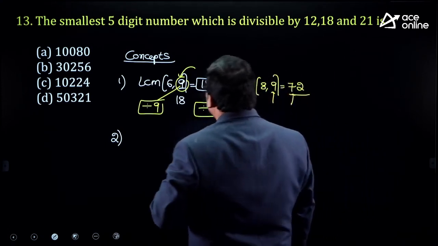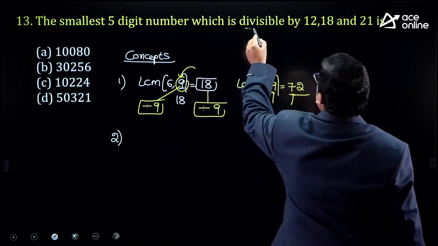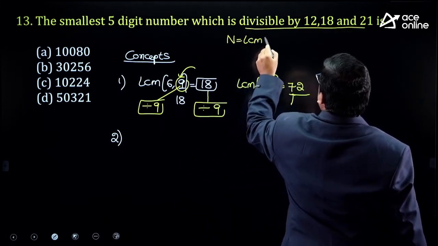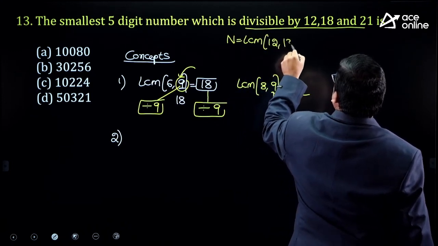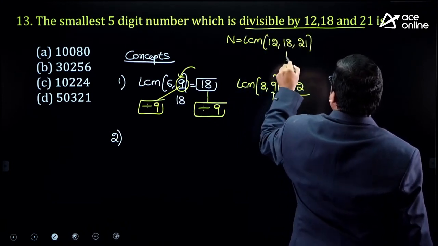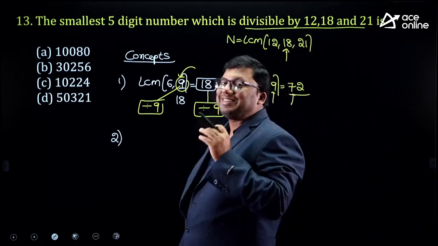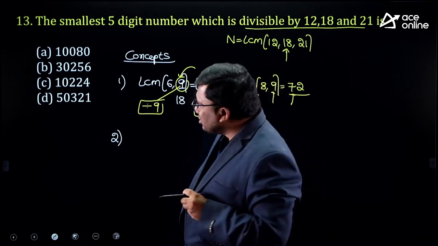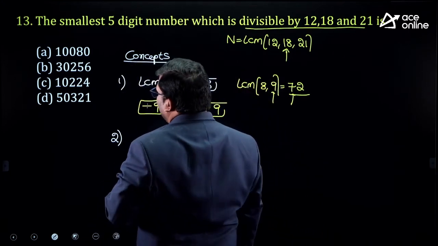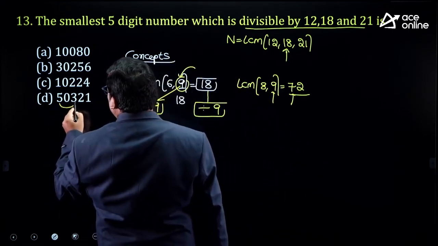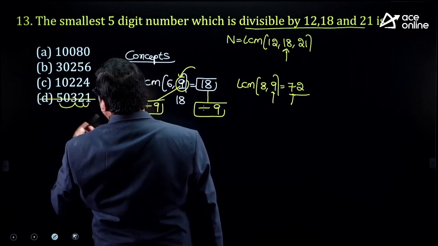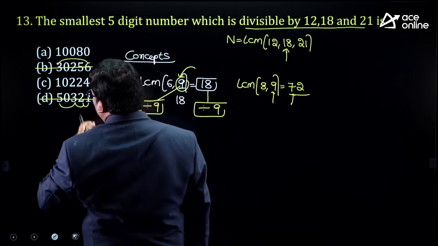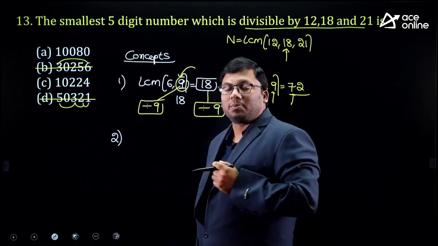Please read the question. What is the number that is divisible by 12, 18 and 21? 18, what is the digital sum? 9. Whenever you are finding the LCM of the given numbers, if one input number is divisible by 9, the answer should also be divisible by 9. Wherever it is not 9, remove it. 5 plus 3, 8. 8 plus 2, 10. 10 plus 1, 11. These out. 6 plus 3, 9. 2 plus 5, 7. It is also out. So first, A and C, two options are left.